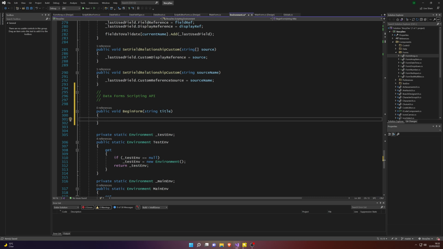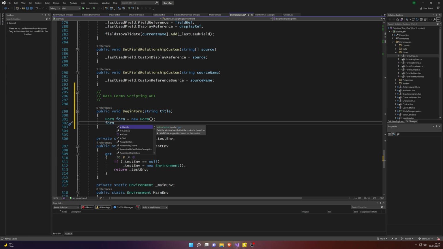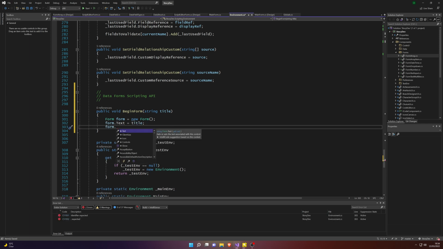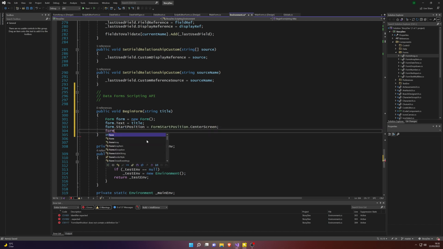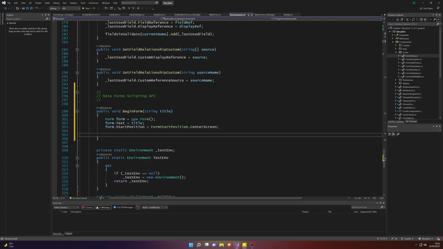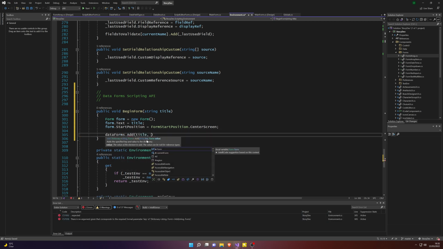So we say begin form. Eventually I opt to just simply say create form, but we'll go with begin form for the time being. So we need to create a new form with the title that we give it. I'm trying to work out the default location. So here we are, start position, which we want in the center of the screen initially.